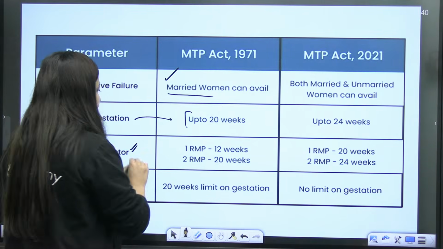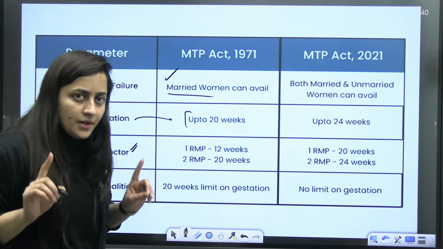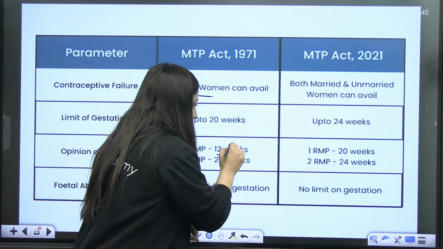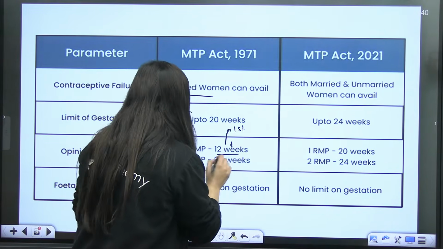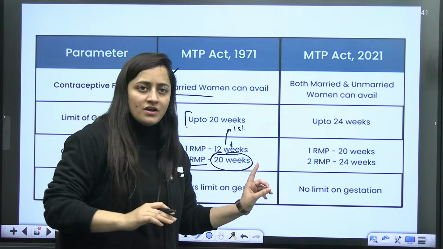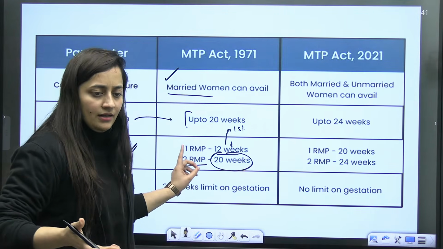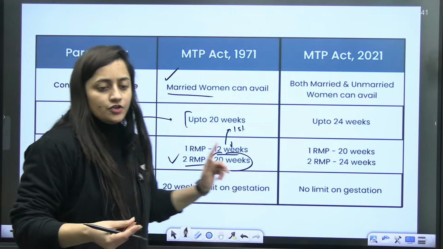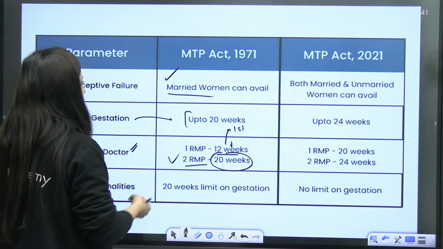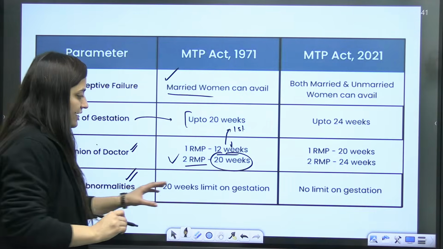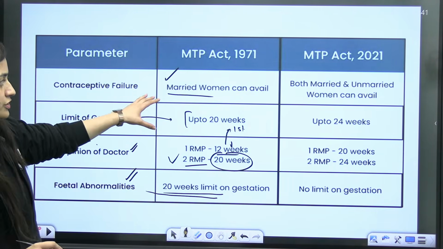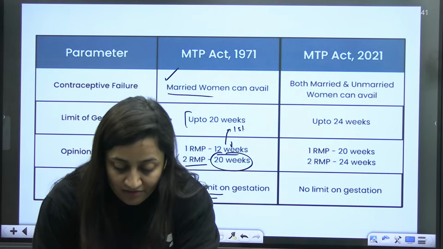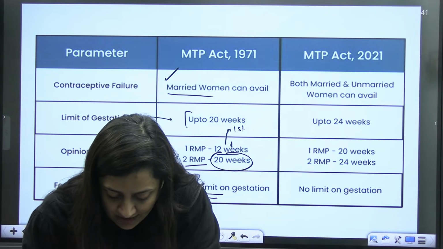One registered medical practitioner's opinion was needed for the first 12 weeks, which means the first trimester, and for above 12 weeks, the opinion of two registered medical practitioners was required. So fetal abnormalities, and a 20 weeks limit on gestation. Married women could avail it only.